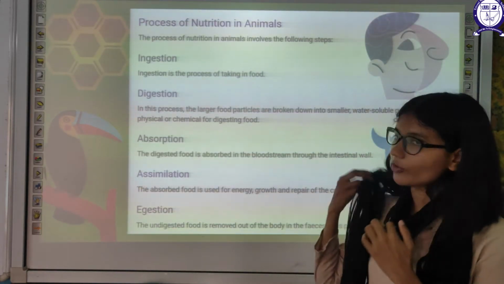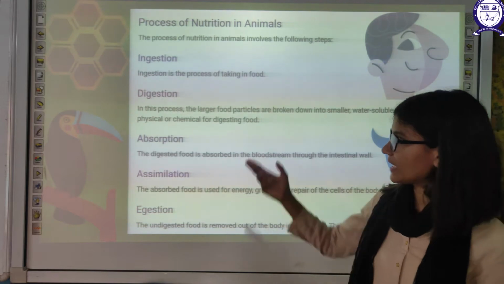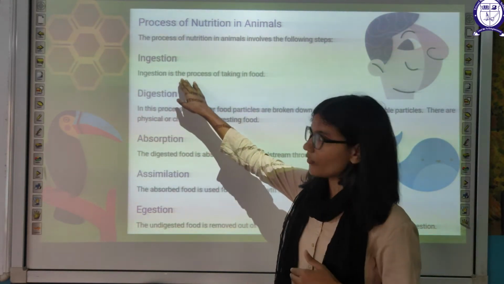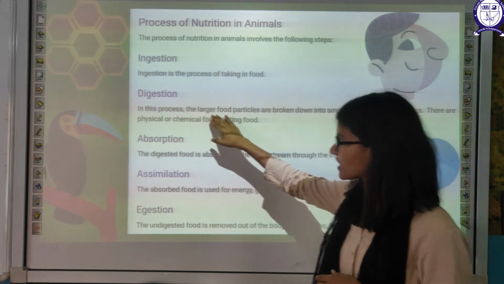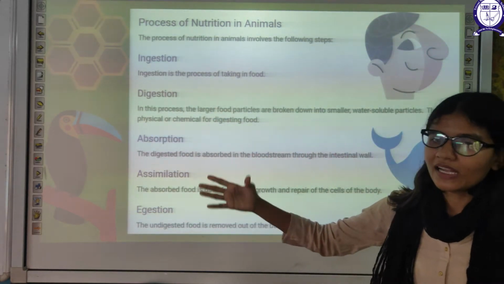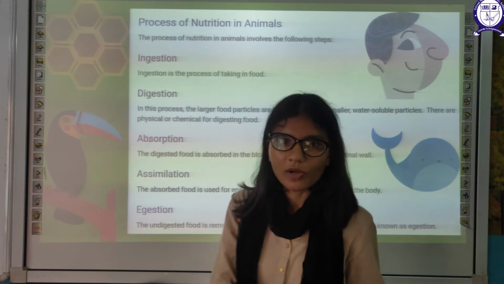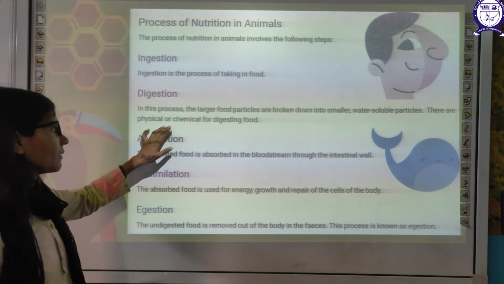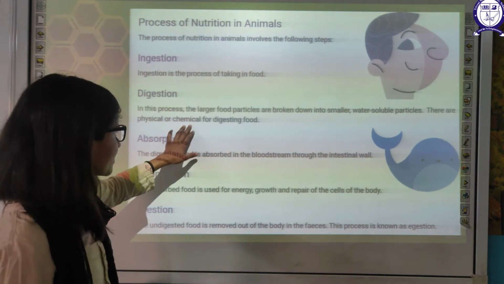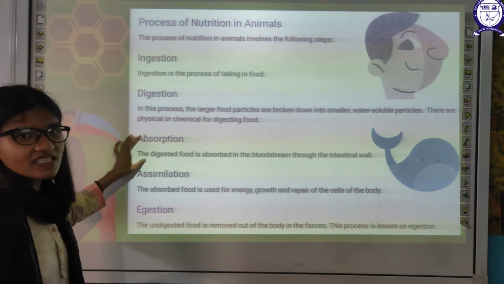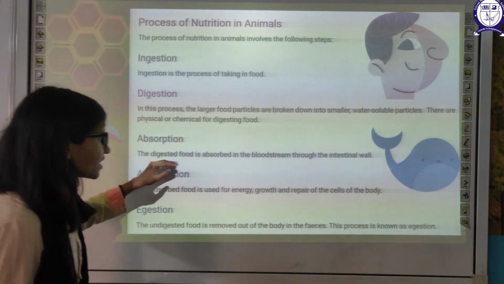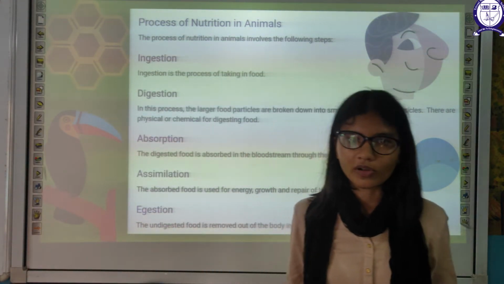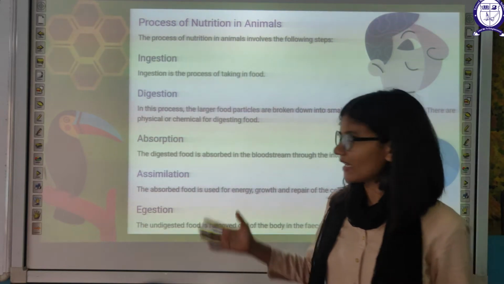Now, the process of nutrition, as I have told you, is a multi-step process. First one is ingestion, taking in the food. Then digestion. In this process, large food particles break down into smaller particles. Digestion can be done by physical or chemical processes. Next is absorption. The digested food is absorbed into the bloodstream. The important parts of the food which are required for our body get absorbed.